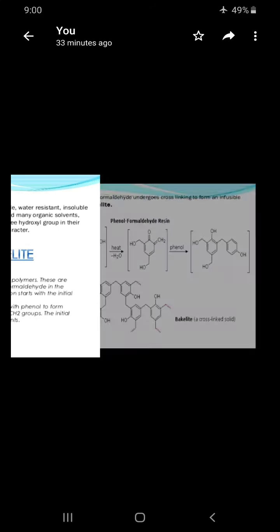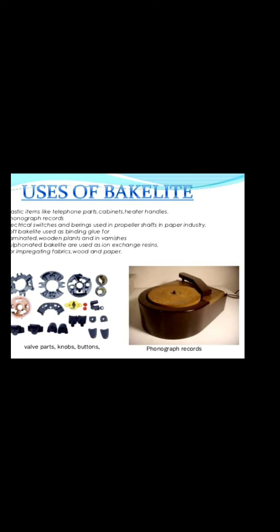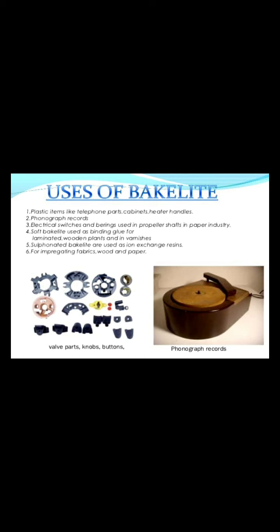The uses of the polymer. Bakelite is generally used in plastic items like telephone parts, photography recorders, electrical items, and in the paper industry, and soft bakelite is used as a binding material and in laminated wooden planks. Clear? Bakelite is generally used for plastic polymers and plastic items.